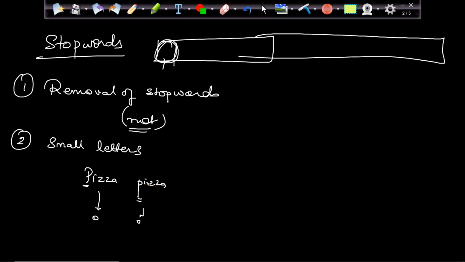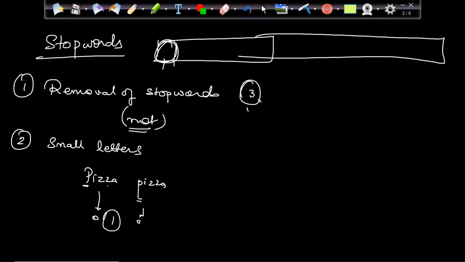So I have to make my words in a small letter so that these two words are considered as one word only. It should not be considered as two different words, right? So my second task will be I need to make all the words lowercase. That is again a part of pre-processing.